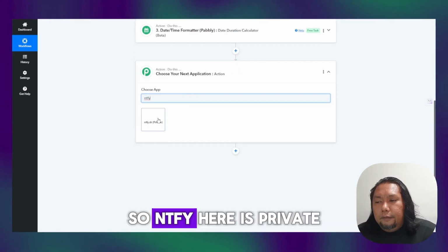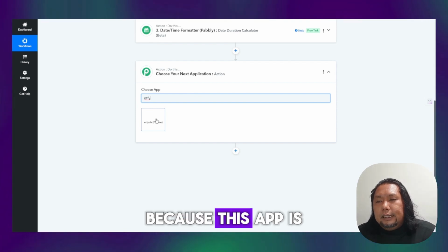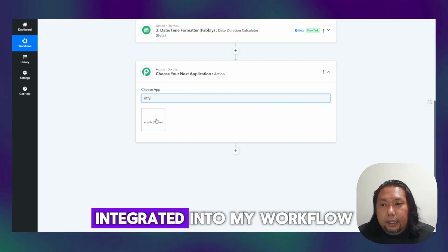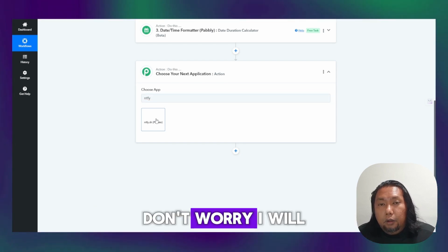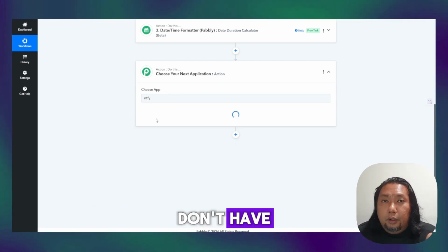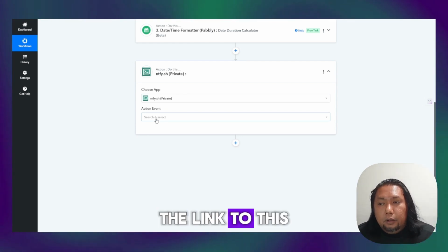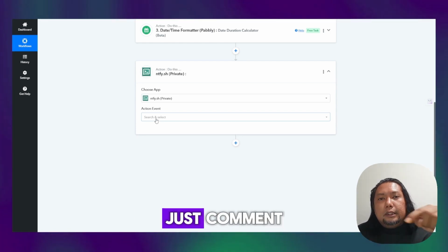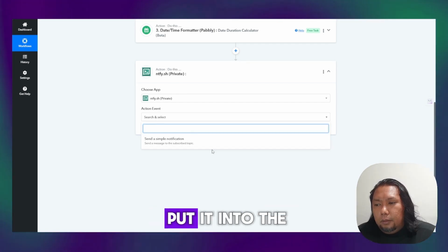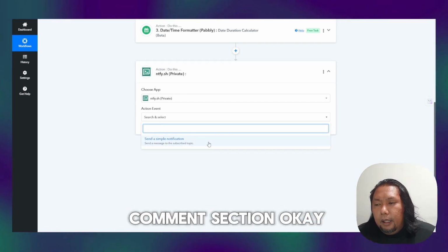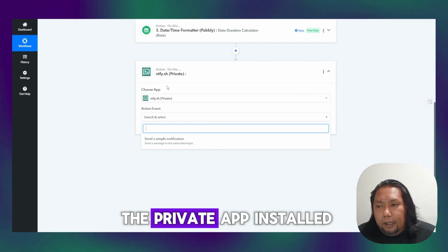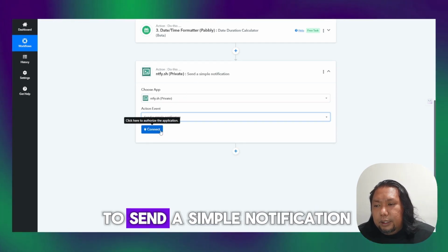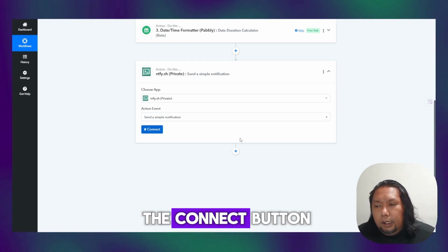Notify here is private because this app is not integrated in Pabbly yet, but I've already integrated it into my workflow. And don't worry, I will share this workflow with you guys so that you don't have to do any coding. The link to this private app will be placed in the description below, but if I forget to put it there, just comment and let me know, and I will put it into the comment section. Once you have the private app installed, you select the action, which is to send a simple notification, and then you hit the connect button.